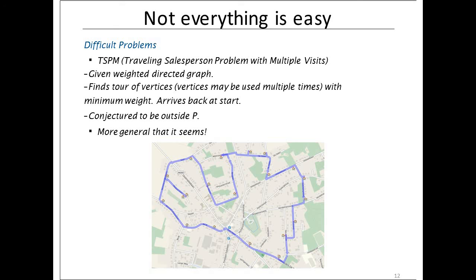Such problems where there are multiple possibilities and you are not sure you will reach a solution with a single path come under the difficult problem category. They are conjectured to be outside P.